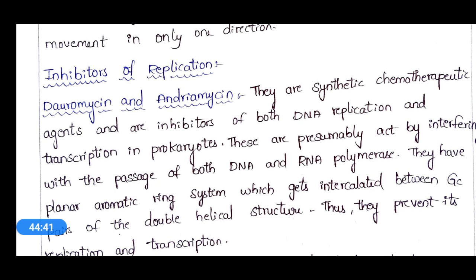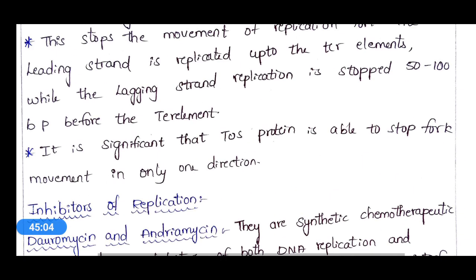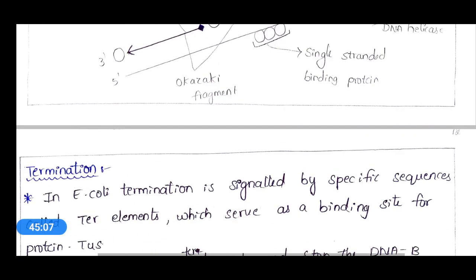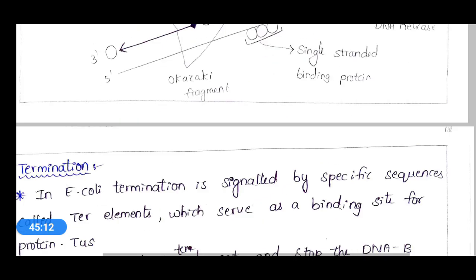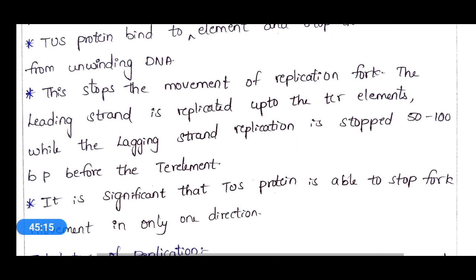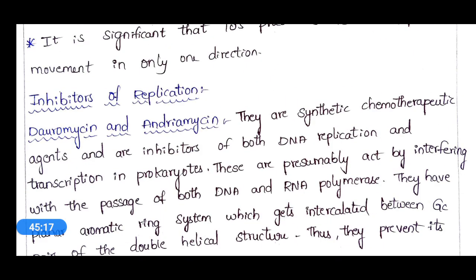This inhibition character of these antibiotics is helpful for medical purposes, and these antibiotics are effectively utilized for bacterial infection treatments. So this is about replication. Here we have seen initiation, elongation, and termination. And we also discussed a few inhibitors of this replication.